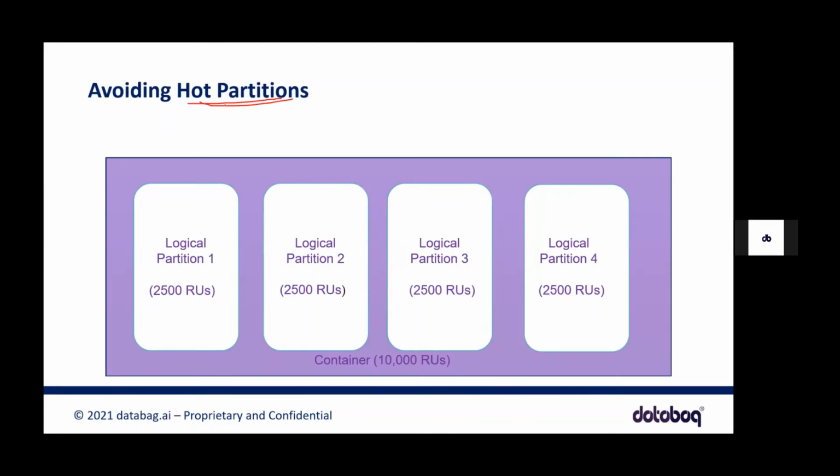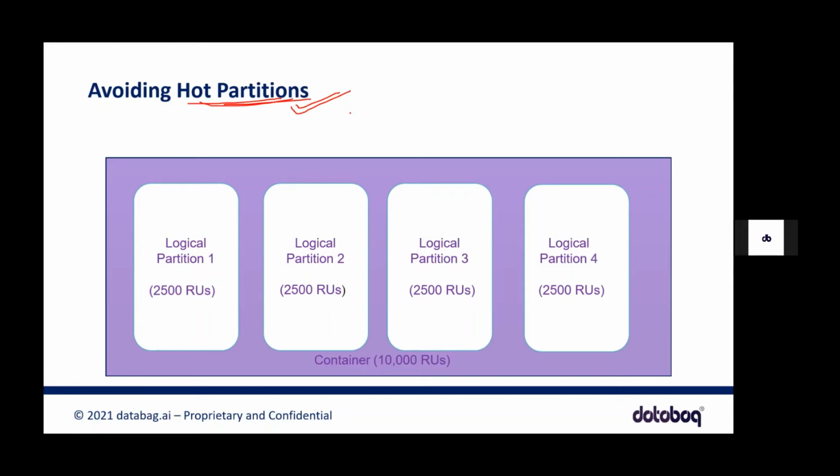Okay, so you need to avoid hot partitions. So what are hot partitions? I think this is very, very important. Like I said, back in the days when I was working as an engineer, we used to create partitions based on timestamp, based on month and date. So let's say the latest month is July. All the data coming from the source systems for this month gets stored in one table, which is partitioned for July. Just imagine this scenario.